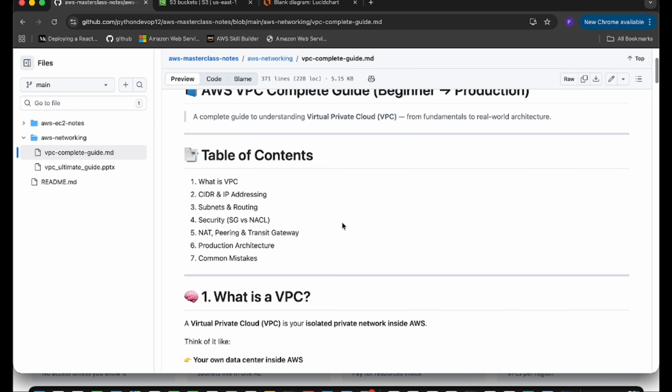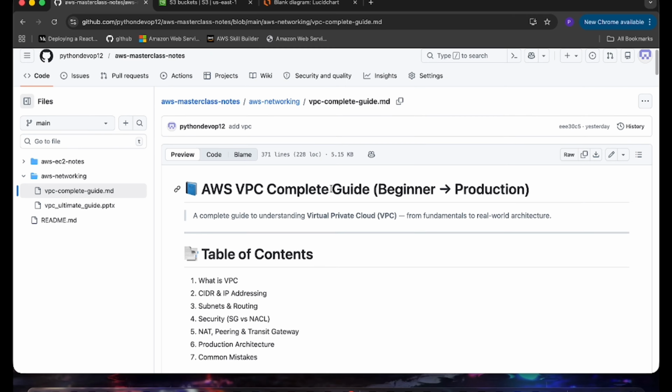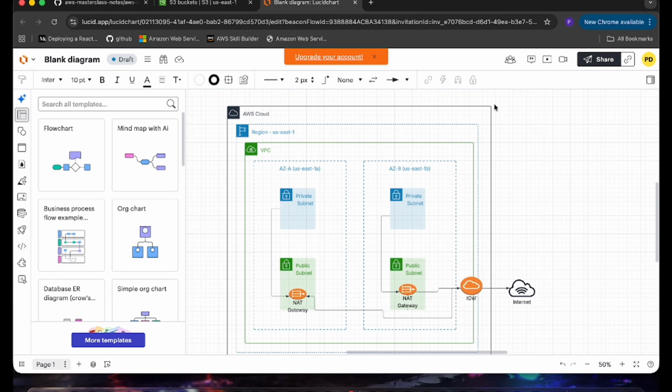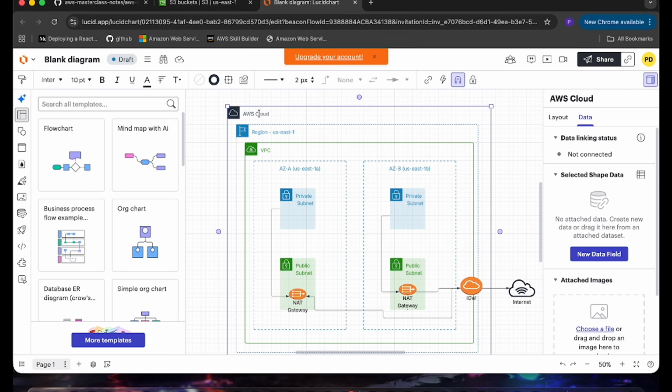Here I created the nodes as well. This is a theory part. I will explain it later. Let's first understand this VPC architecture. So first we have created the AWS cloud. Inside that we selected the region. For that we have selected US East 1. Inside that region we have created a VPC. VPC is just virtual private cloud. VPC is like your own private network inside AWS itself.